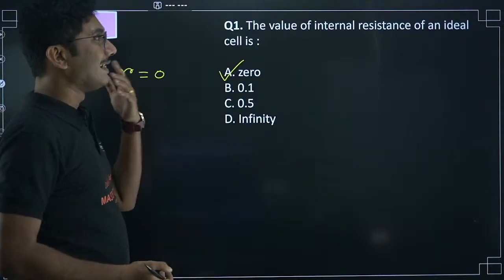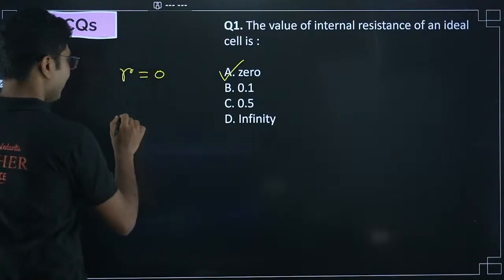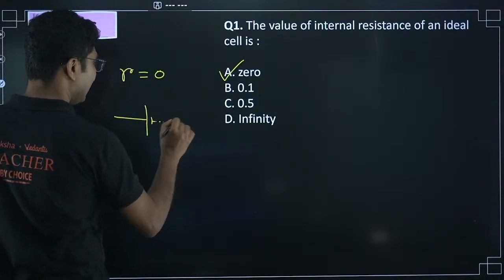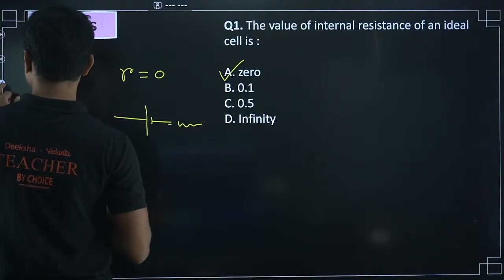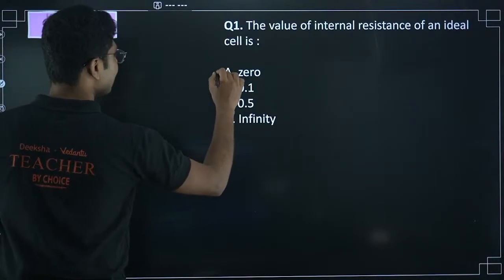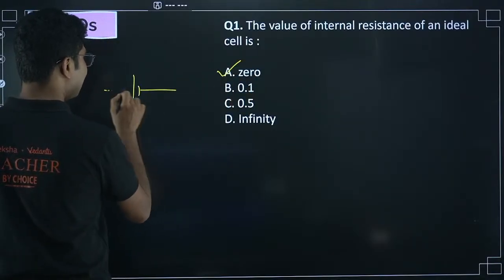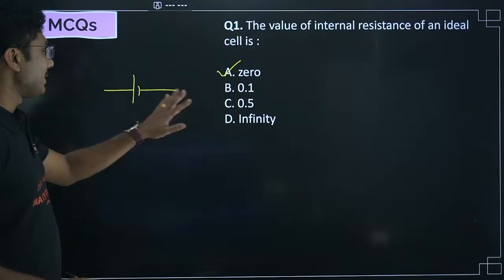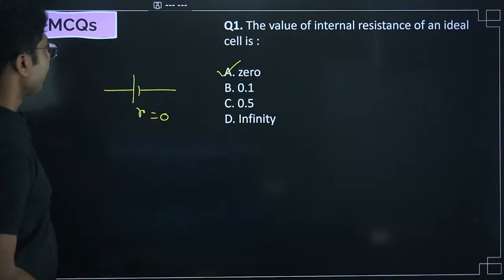Ideal cell means it's a cell. Ideal cells generally do not have this resistance, right? So that is why we say ideal cell. That means it is 0 resistance. Only the ideal cell has this, the extra resistance is not there. So that means the value of small r equals 0, not infinity.